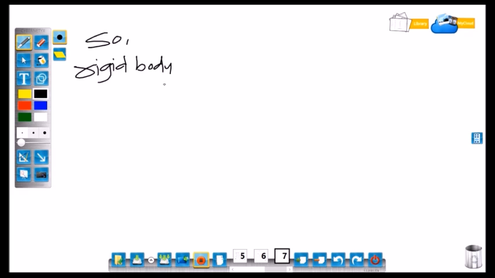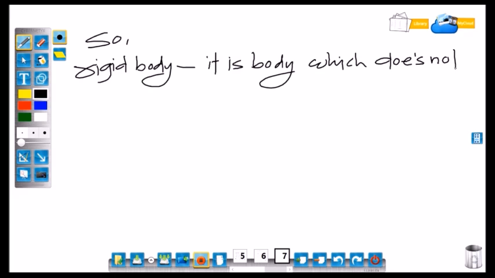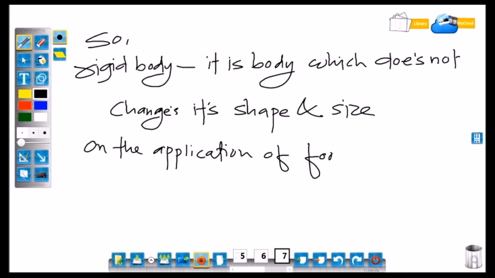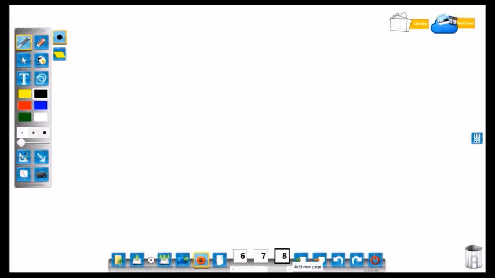So rigid body is the body which does not change its shape and size on the application of external forces.